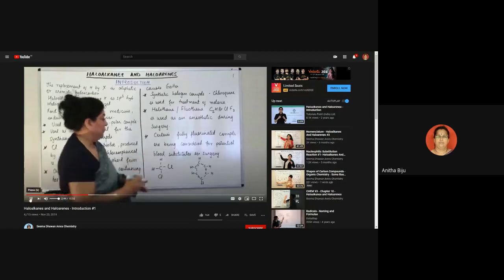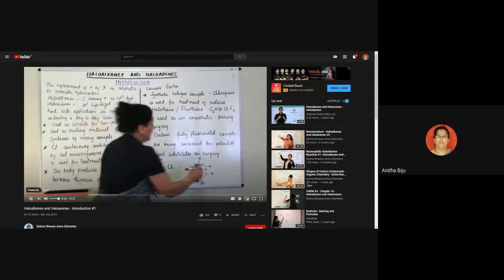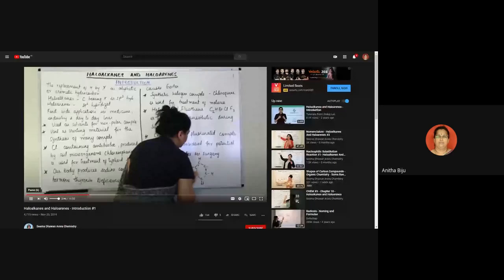When a hydrogen in benzene is replaced by a halogen, this becomes chlorobenzene. So, what is the difference?